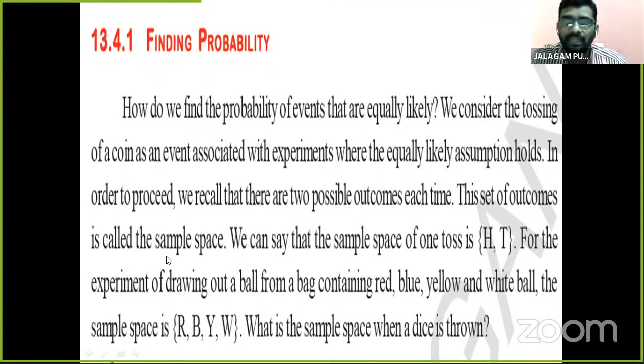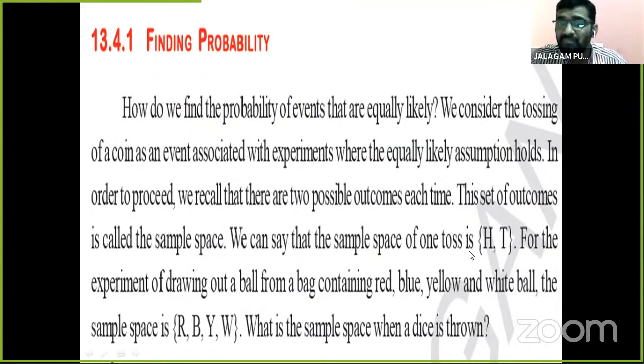Children, when we toss a coin, only two outcomes are there. What are they? Head or tail. So this set of outcomes, head and tail, is called the sample space.